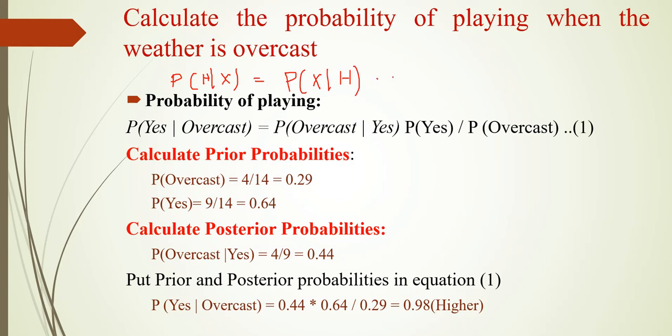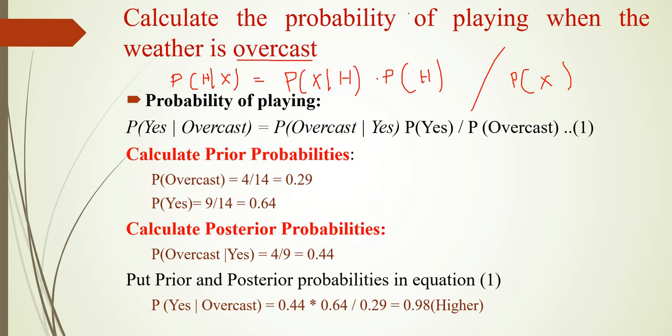Okay. So here what feature we have taken? We have taken weather feature. So in the weather feature, I am going to consider a particular class. So when the weather is overcast, we are going to find the probability of playing. How much probability they will play. Whether they will play or whether they will not play when the weather is overcast. So this is what we are going to find now.